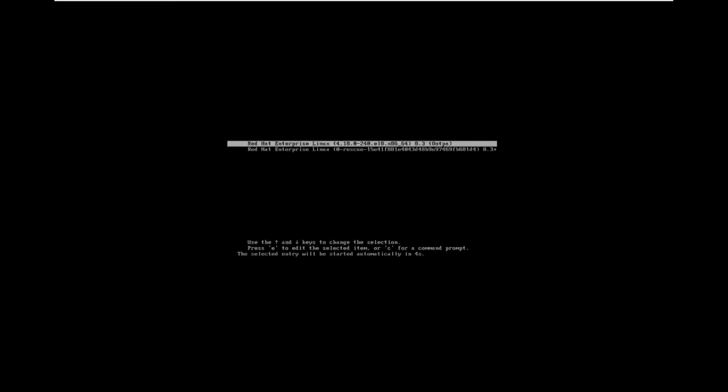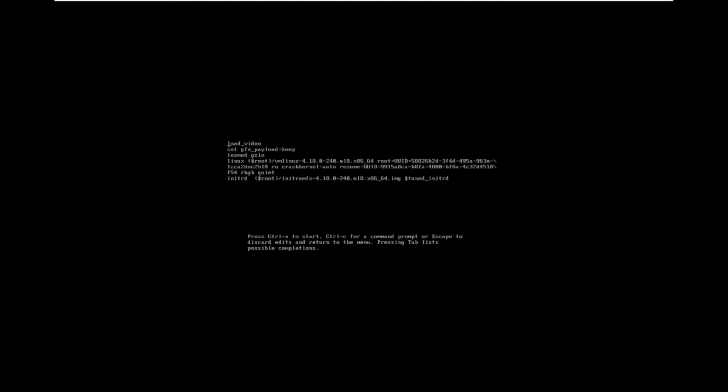Right, in that case, here are the options below. Use the up and down arrow keys to change the selection, press E to edit the selected item, or C for a command prompt. Now I want to change the boot options, so press E. And then you get one beautiful option, called the Linux line option.